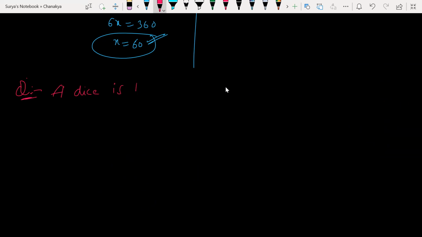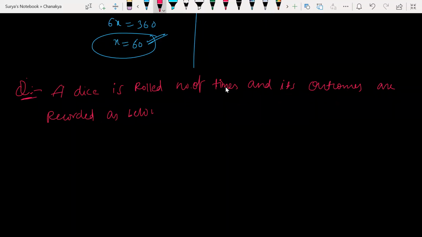A dice is rolled a number of times and its outcomes are recorded as below. Look at this. First the outcome is given, and after that he has given the frequency.